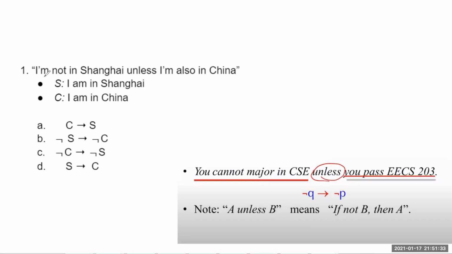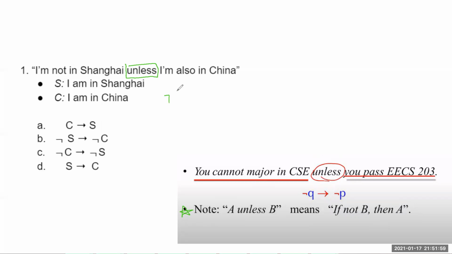This first sentence is, I'm not in Shanghai unless I'm also in China. And a really key word is unless. Now, Professor Salim gave us this really handy note in lecture that A unless B means if not A, B, then A. And we're just going to use that right now, and then we'll talk about, through example, what it means.